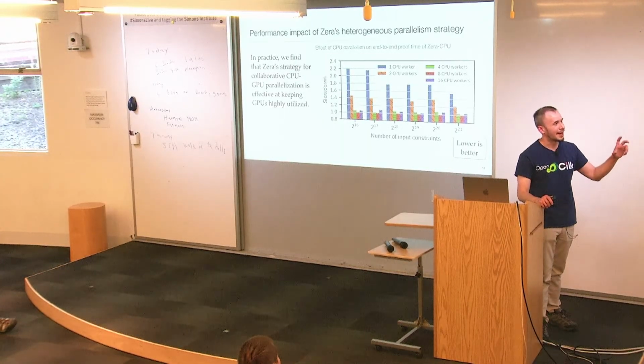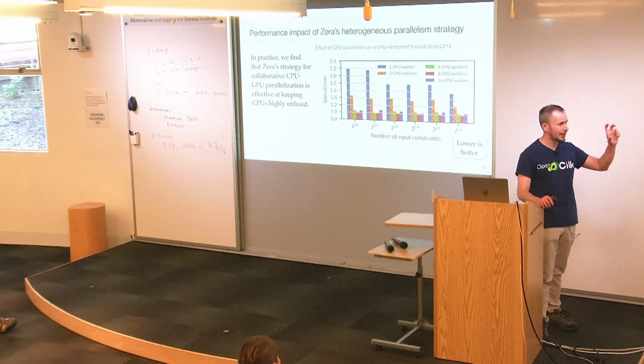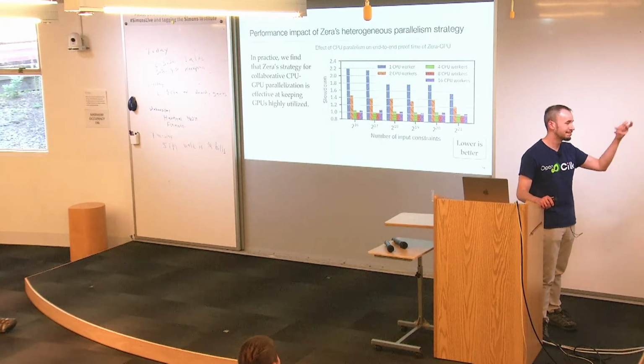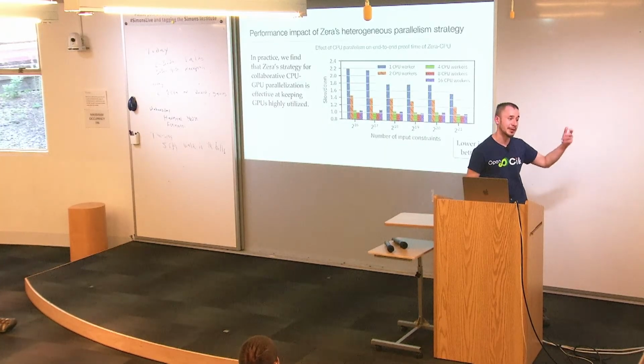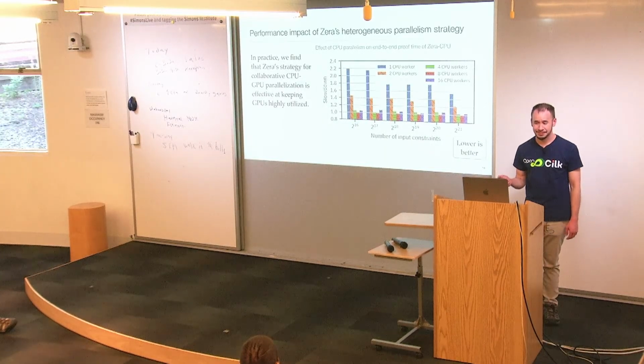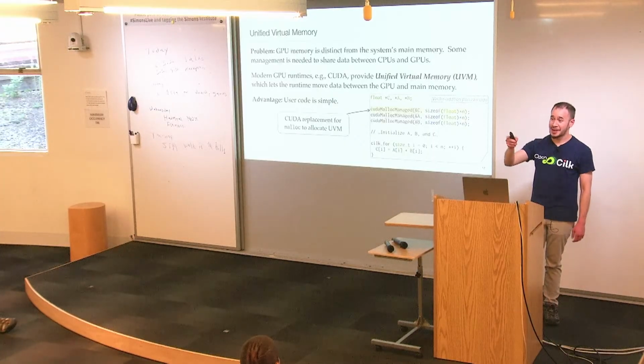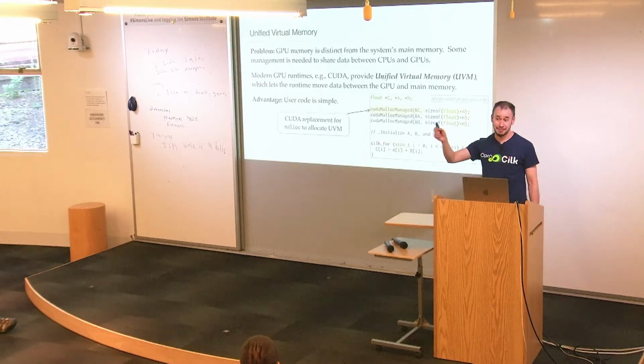So I'd say we haven't observed any locality loss from this strategy, but there's also still a gap between what we're able to achieve and manually written CUDA. Okay. I want to come back to your question about memory.